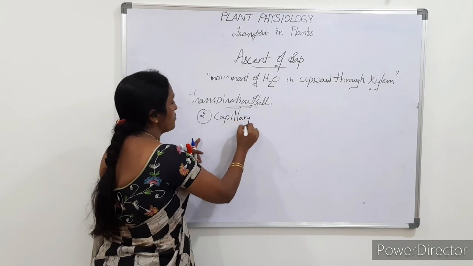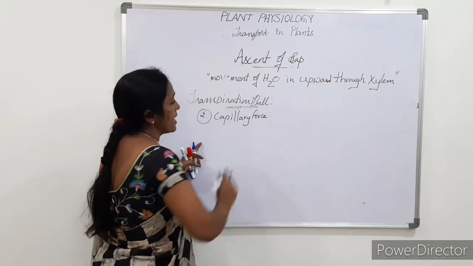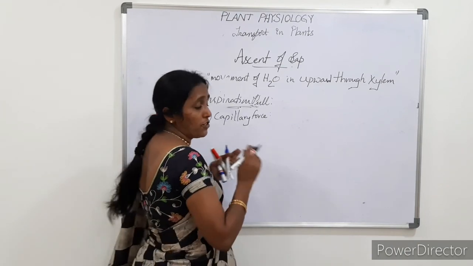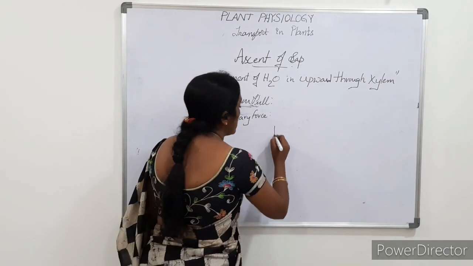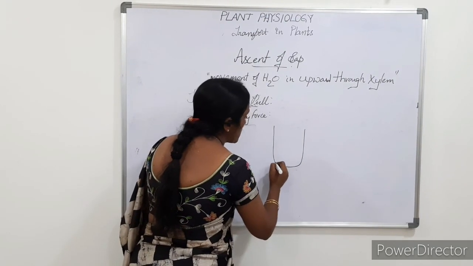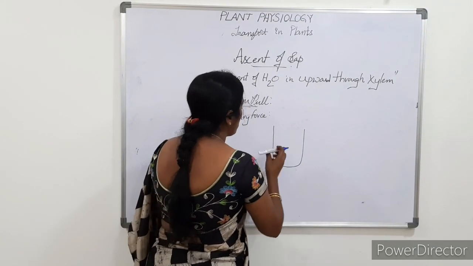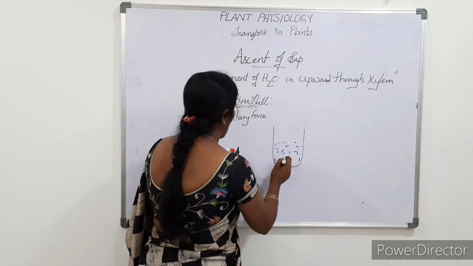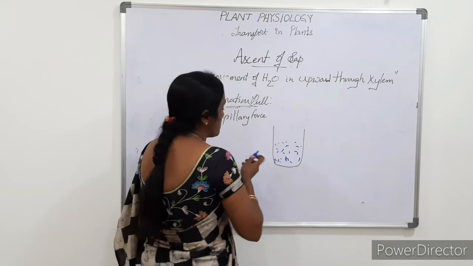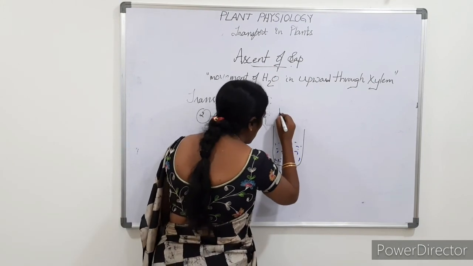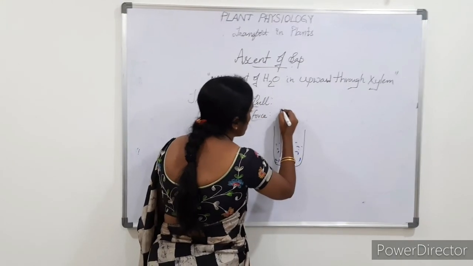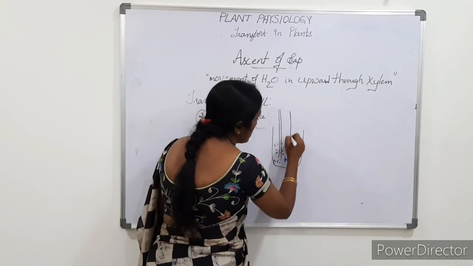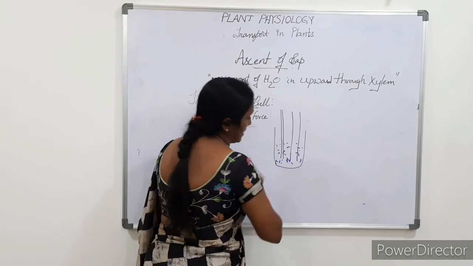What is capillary force? For example, if you take two straws with two different diameters, and we keep these two in the water, one is very thin and the other has a very wide diameter.